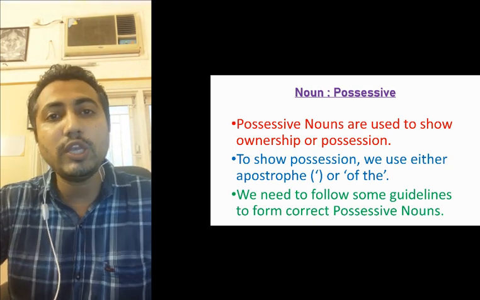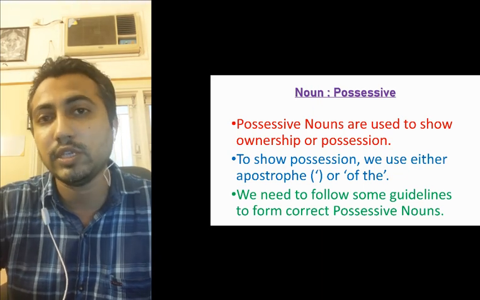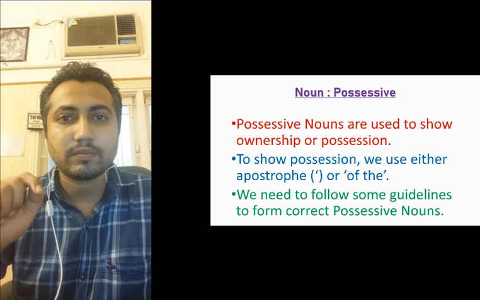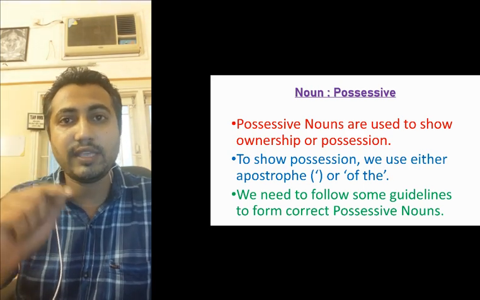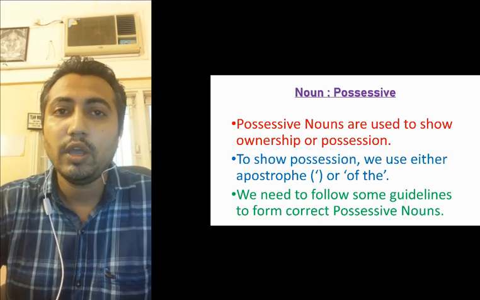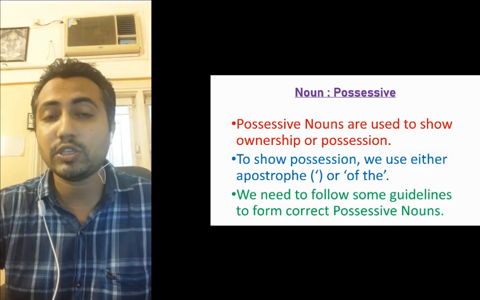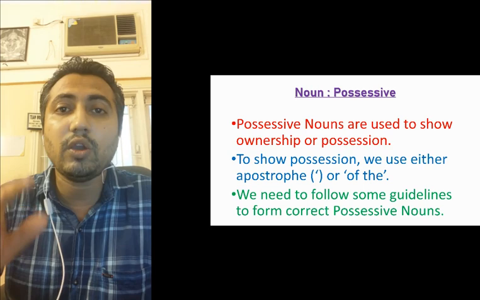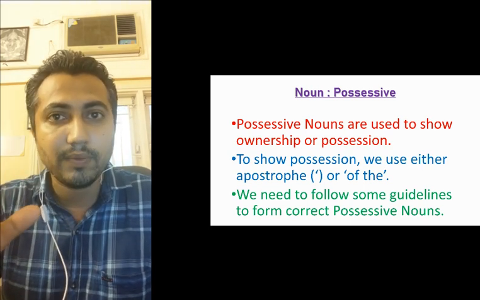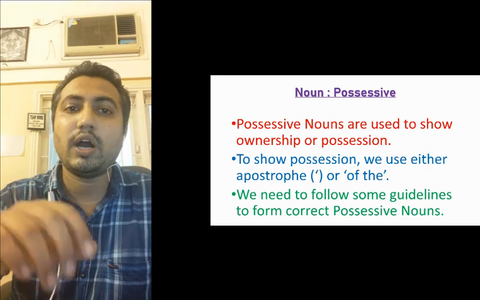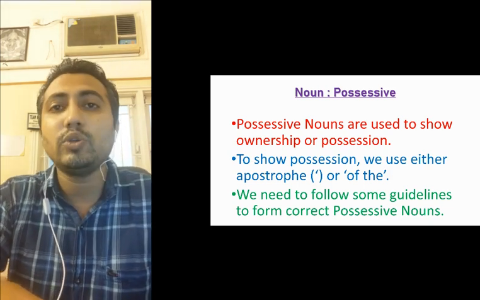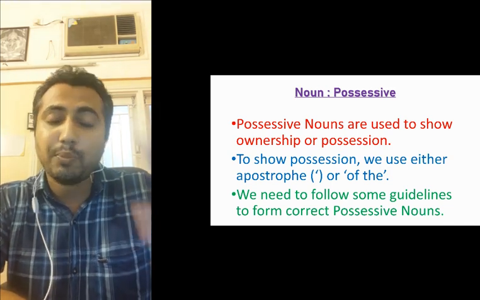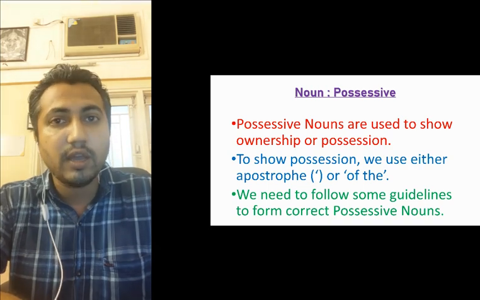Now, how do we show possessive nouns? There are two ways. One is by using an apostrophe. We use apostrophe s or s apostrophe. Or there is another way, by using "of the". We can use "of the" to show possession. Now let us look into some guidelines to understand where to use s apostrophe, where to use apostrophe s, where to use "of the", and so on.